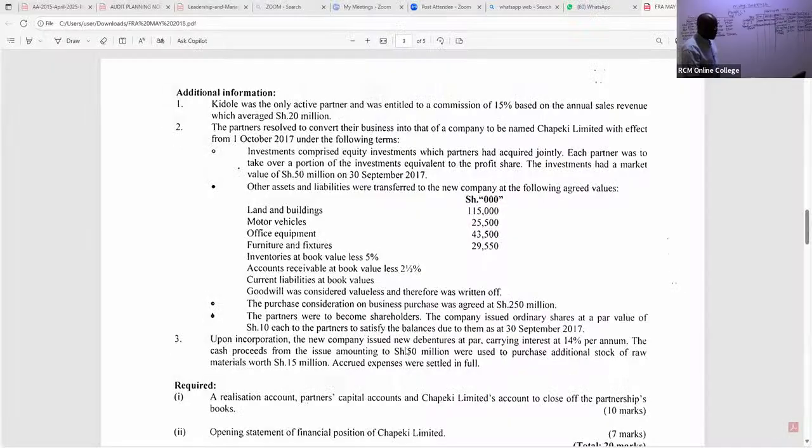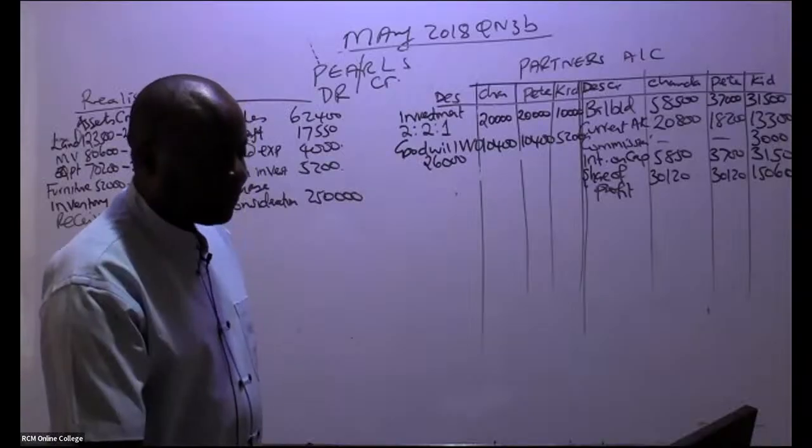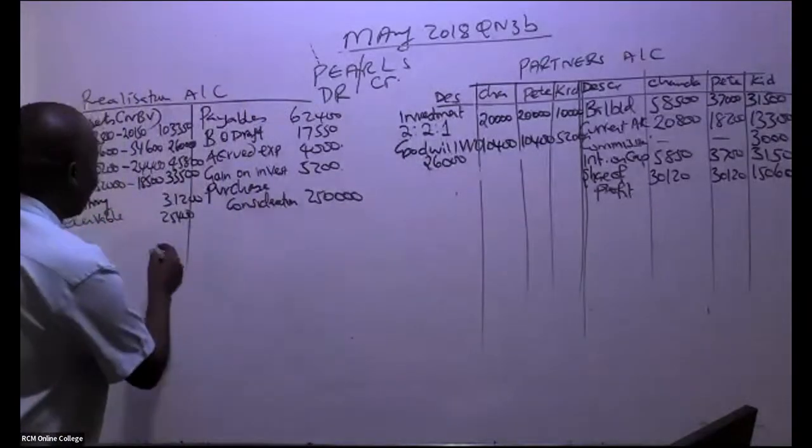We continue reading. We are told here, upon incorporation, the new company issued new debentures. You can see this is coming in part 2, upon incorporation. They want us to give them the realization account, partners' capital accounts, and Chapeki Limited's account to close off the partnership accounts. Ladies and gentlemen, is there anything that we have left here? I don't think so. So please go ahead and balance this account.